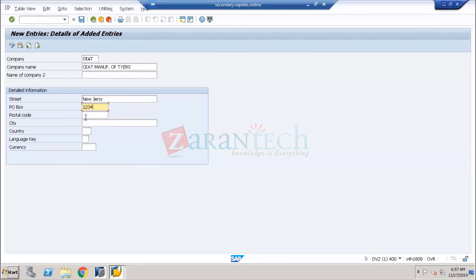What is the postal code? The postal code is very, very important for us. Every country will have its own postal code. If you come to the postal code for India, it will be 6 digits. For the US, it will be either 5 or 10. So it depends upon the requirement. I can give 5, 6, 5, 8, something like this. This is the postal code, and the city is New Jersey. Now I'm giving something like Albert Street.